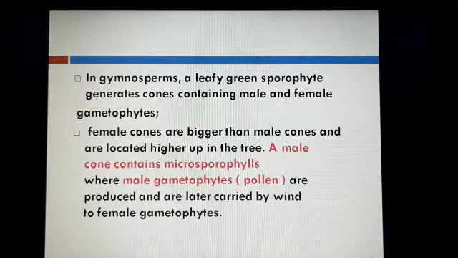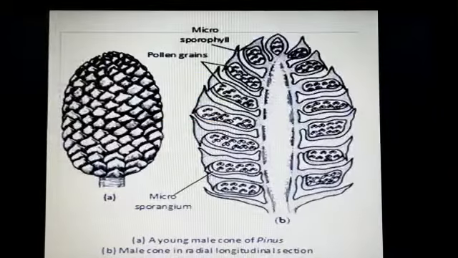Student, in my next video we will discuss the male and female cones in gymnosperms. This is all for today.